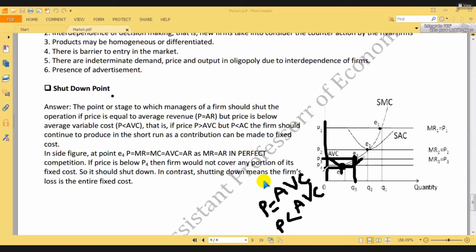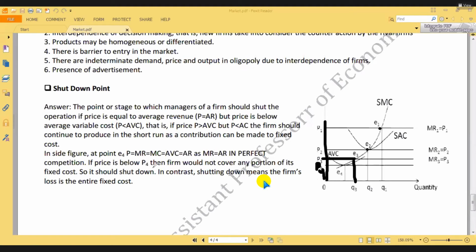Price less than E4, less than P4. Obviously, the farm has to shut down its business.